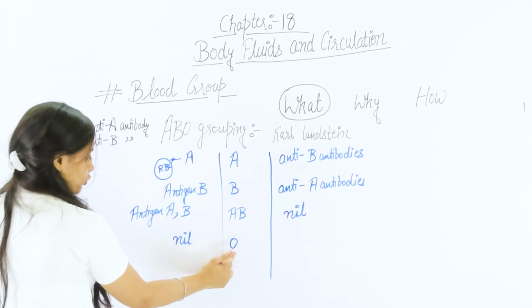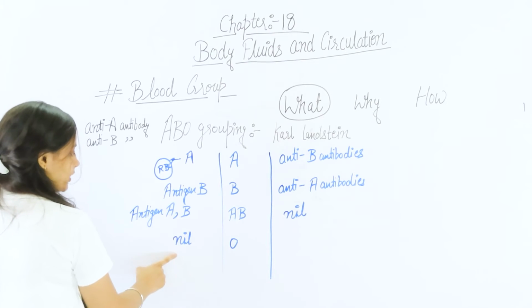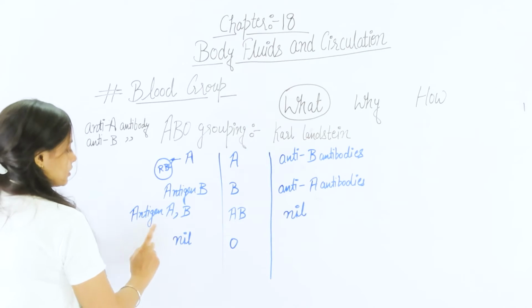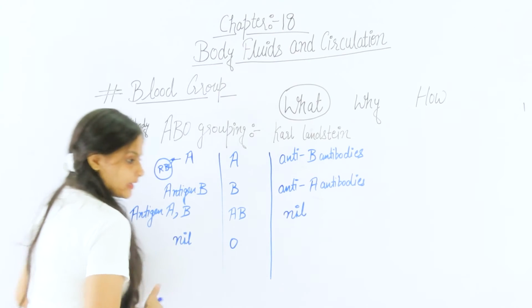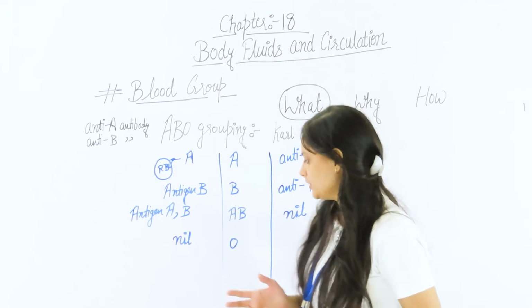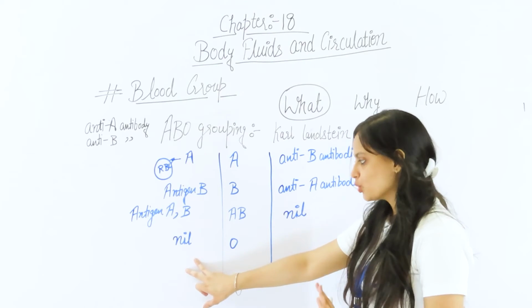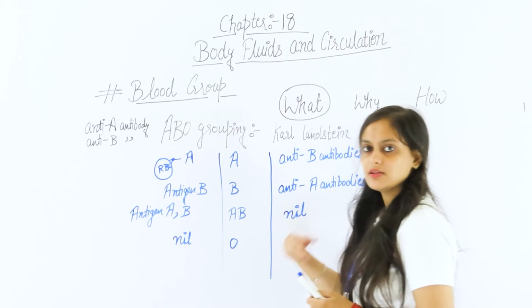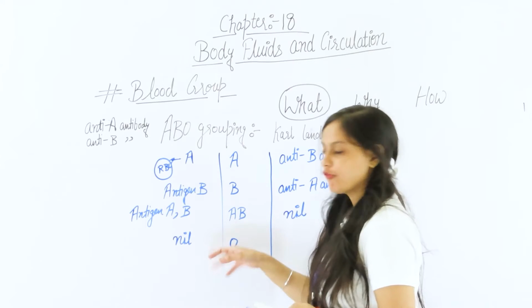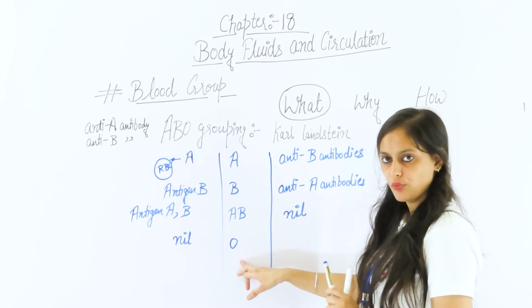Now let's move on to the O blood group. We can see here in the O blood group there are no antigens, neither A nor B. There is no antigen, so both the antigens act as foreign particles for the person having the blood group O.